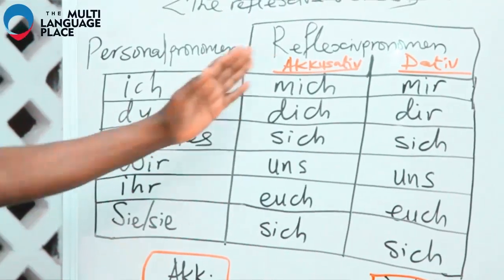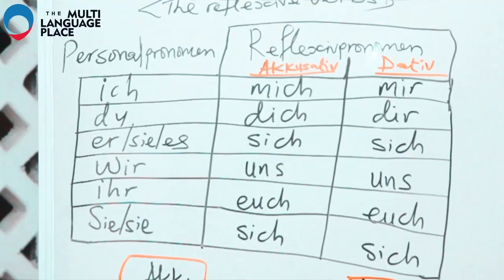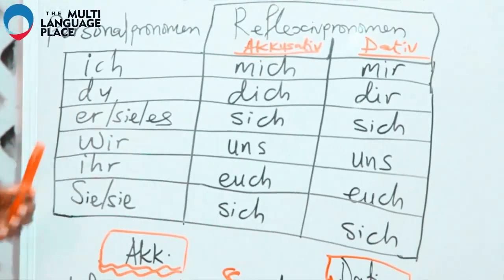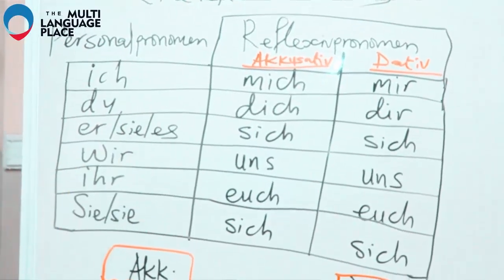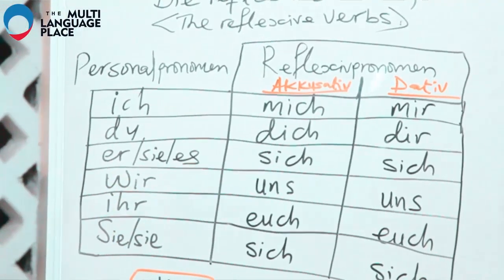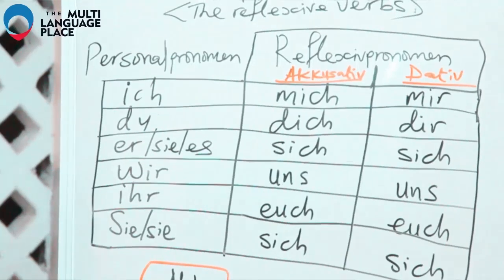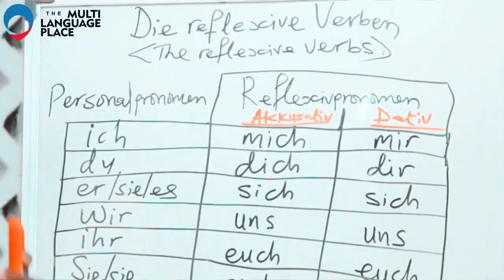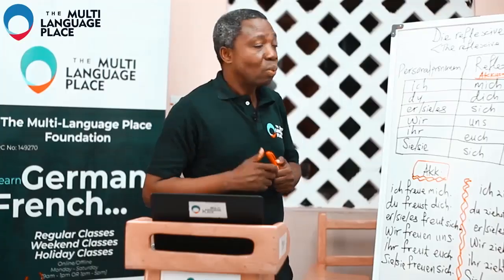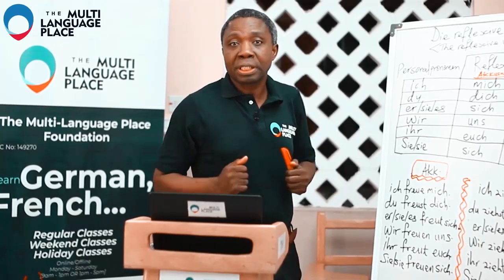Before we can understand this, we just have to remind ourselves of the personal pronouns. So we have ich, du, er, sie, es, wir, ihr, sie, Sie. And then we go straight on to the reflexive pronomen. These are the pronouns that we'll be using to conjugate the reflexive verbs. Without them, the conjugation of reflexive verbs would be faulty.